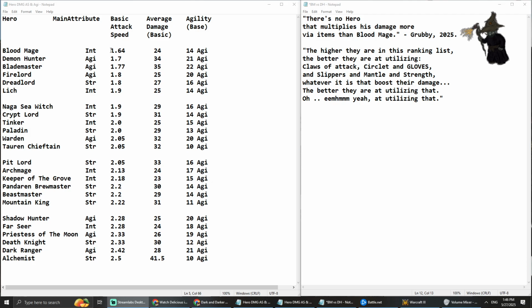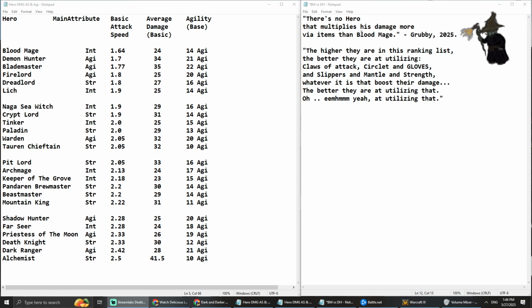You can utilize that with Claws of Attack, for instance, because Blood Mage seems to be the fastest, but he actually isn't. And that's why I have a small problem with the statement that Grubby made on his stream, when he said he had a spreadsheet, something similar to this, with all the heroes in the same order based on how much basic attack speed each hero had.